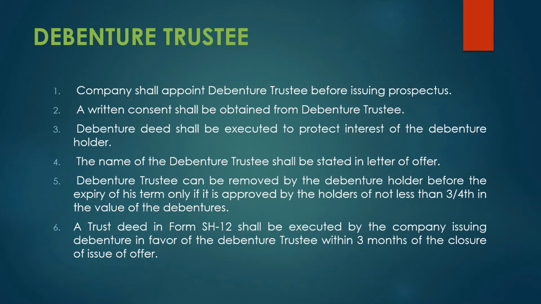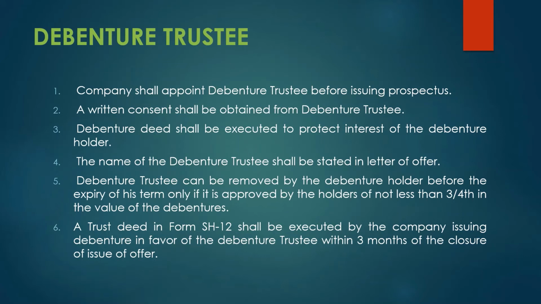I know that the company needs to appoint a debenture trustee before issuing debentures or the prospectus itself. So whenever the company enters into a trust deed with the debenture trustee, it needs to file form SH-12. There, all the details of the debenture trustee will be given, and it needs to be filed within 3 months of the closure of such issue of offer.